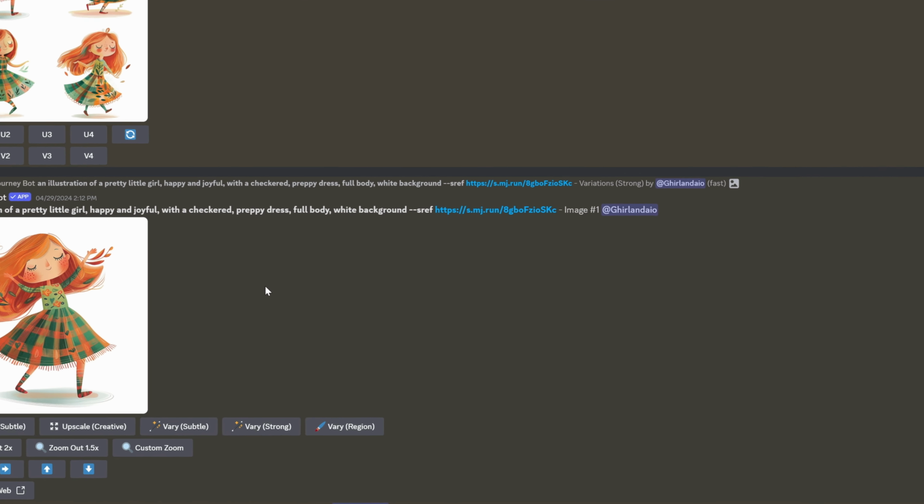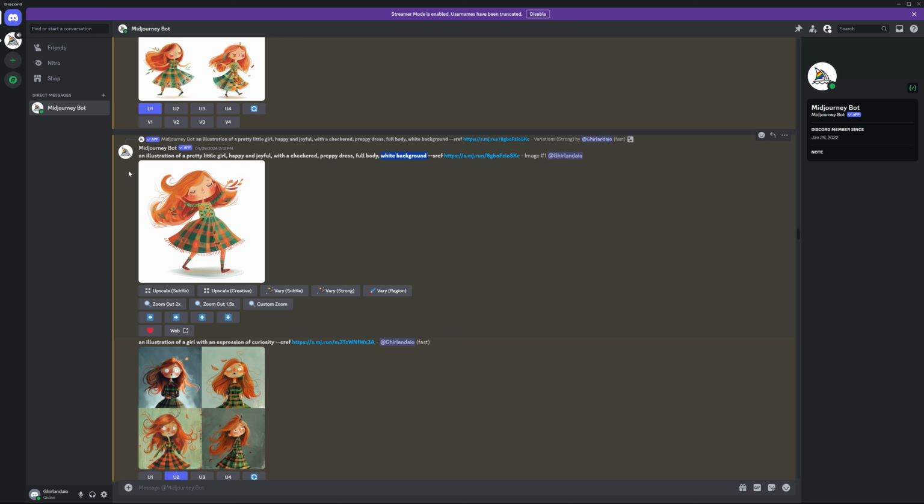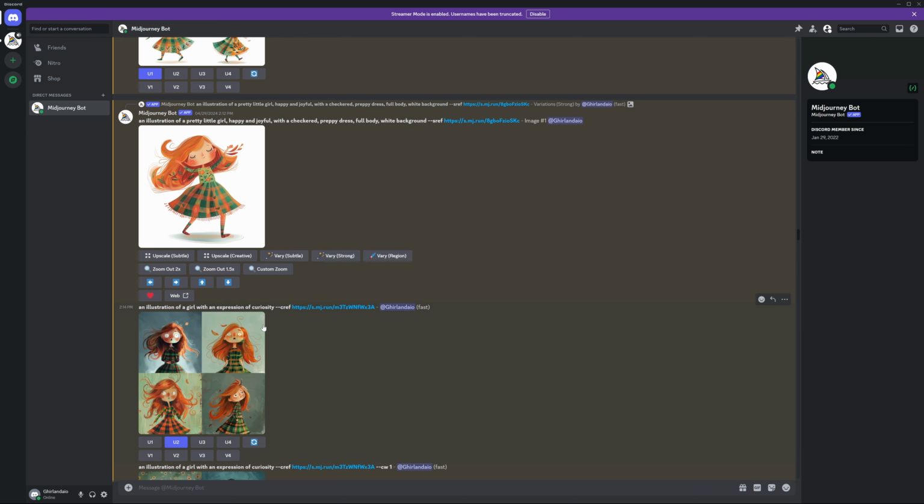Now with the project that we're doing, it's a good idea to mention in the prompt that you want a white background so that it's easier for us to remove that background later. Okay, so once we have the character, we're gonna use that image as reference for other poses. For that, we use the parameter for character reference, cref. Then the link to the image.